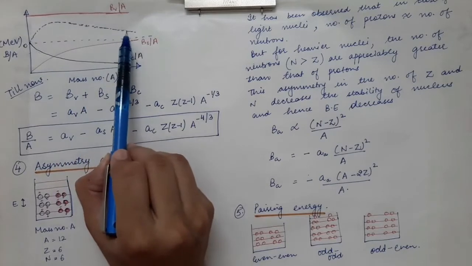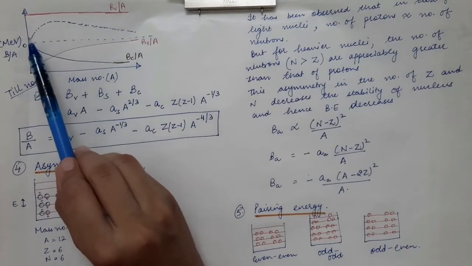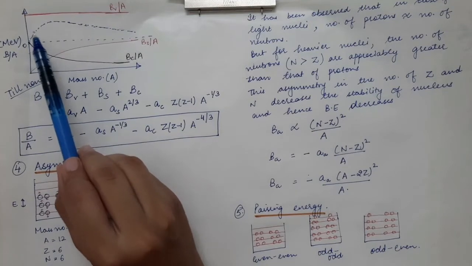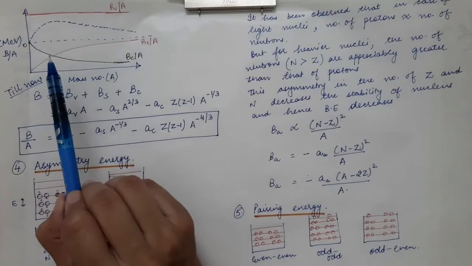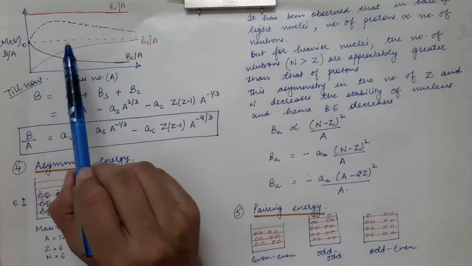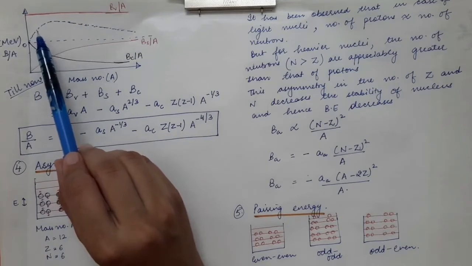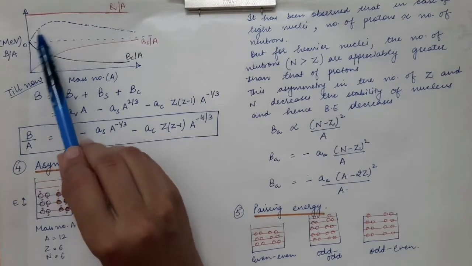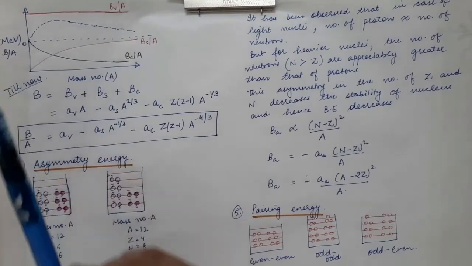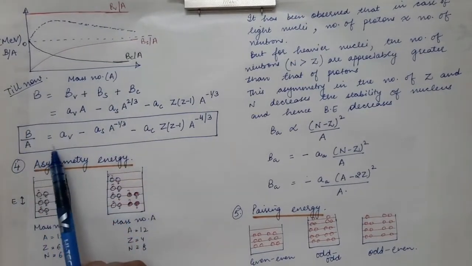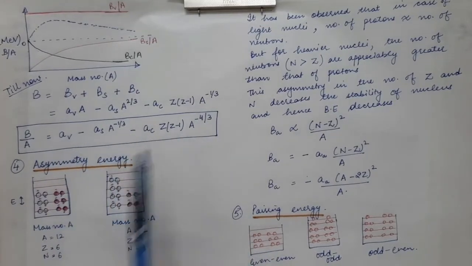In the case of the semi-empirical mass formula, the variation of the derived binding energy per nucleon with respect to the mass number is a smooth curve. Therefore we say that the semi-empirical, or liquid drop model, gives us a simple explanation of the binding energy. There are not many complications here. Binding energy per nucleon is obtained by dividing the whole expression by capital A, and we get these three terms.